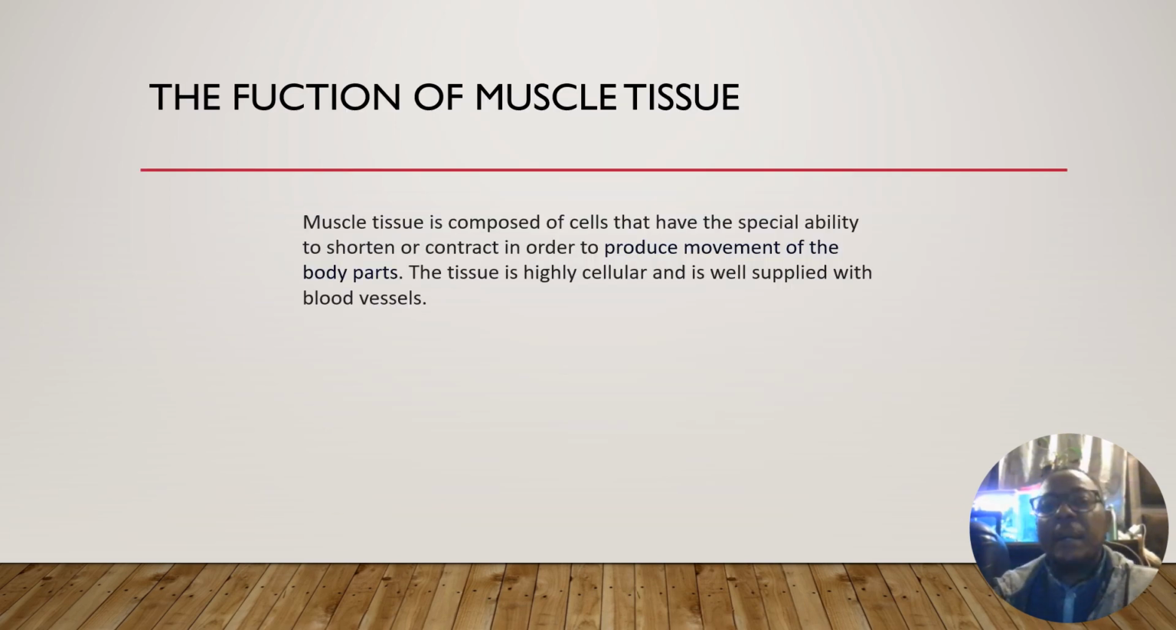Now, let's go one by one to the main purpose of these tissues. The muscle tissue is composed of cells with the special ability to shorten or contract in order to produce movement of the body parts. The tissue is highly cellular and well supplied with blood vessels. If humans never had muscle tissue, we wouldn't be able to lift any weight or move, because the muscle is the support for that. Even our heart has muscle so that it can pump blood.